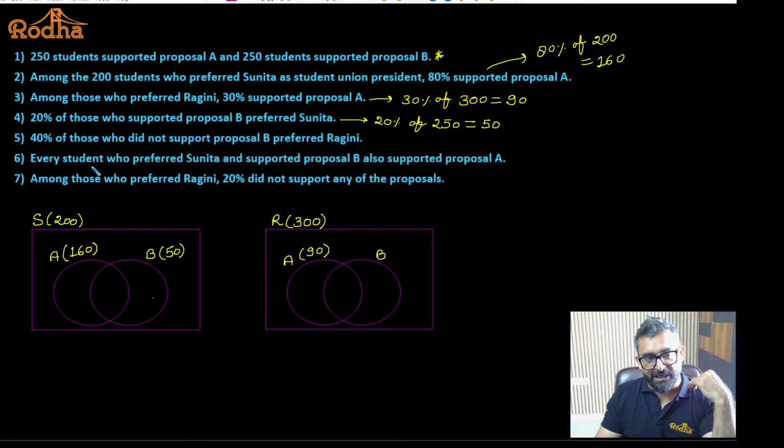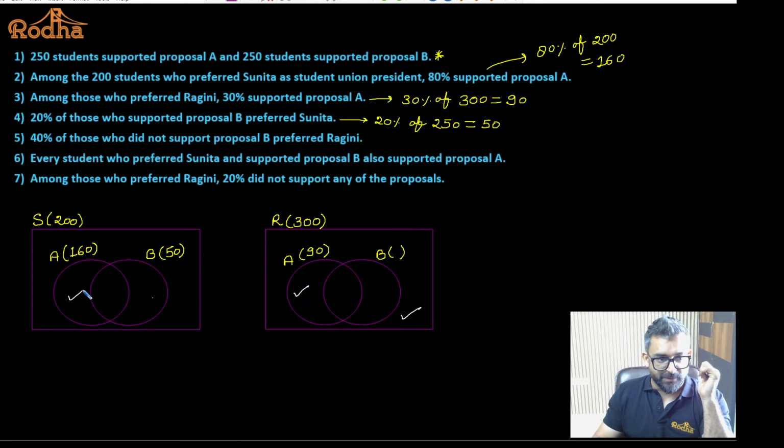This is the kind of statement which becomes a little confusing when we are solving this question. 40% of those who did not support proposal B. That means I have to choose the portion which is outside the circle which belongs to B. So I have to choose these portions: this portion, this portion, and this portion. These are the portions which do not belong to B. Yes or no?